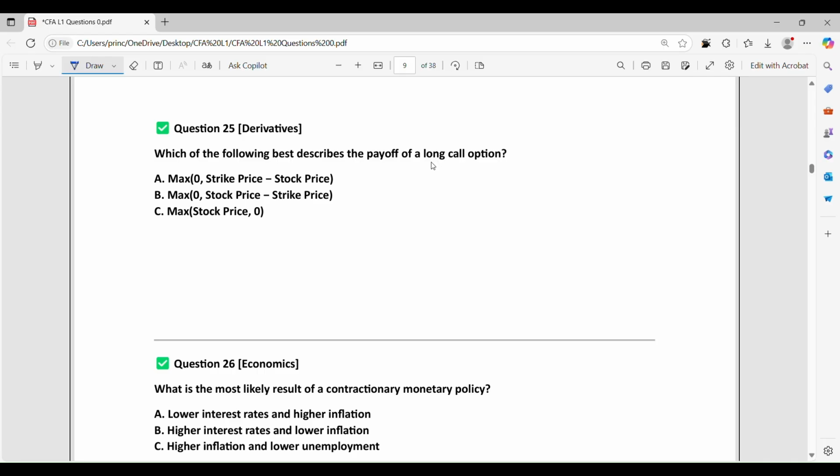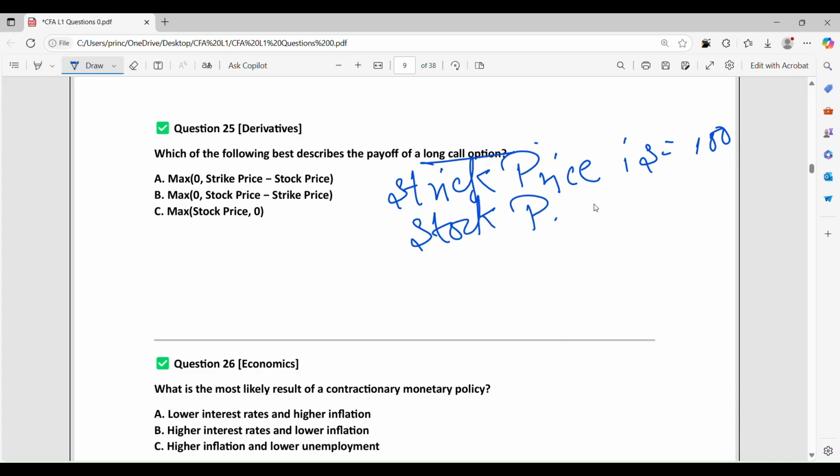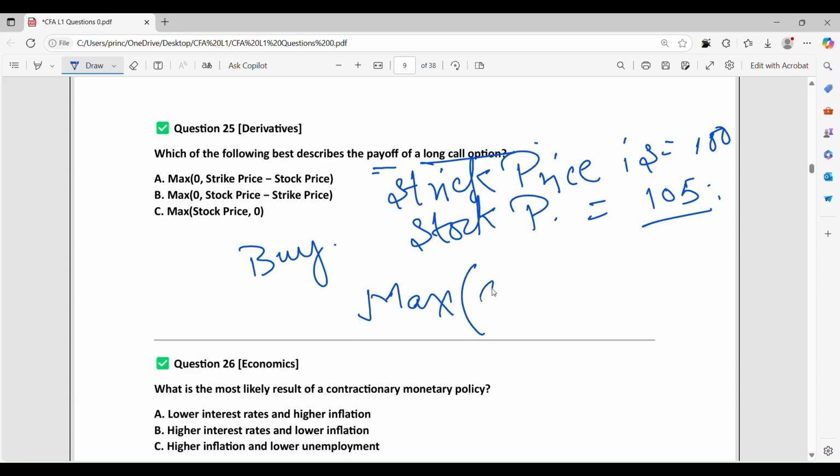Which of the following best describes the payoff of a long call option? Just take an example that the strike price is 100 rupees and at the end the stock price is 105. If you are a buyer, you can simply have the max of 0 rupees or the real value, meaning stock price minus strike price. So the correct answer is B.